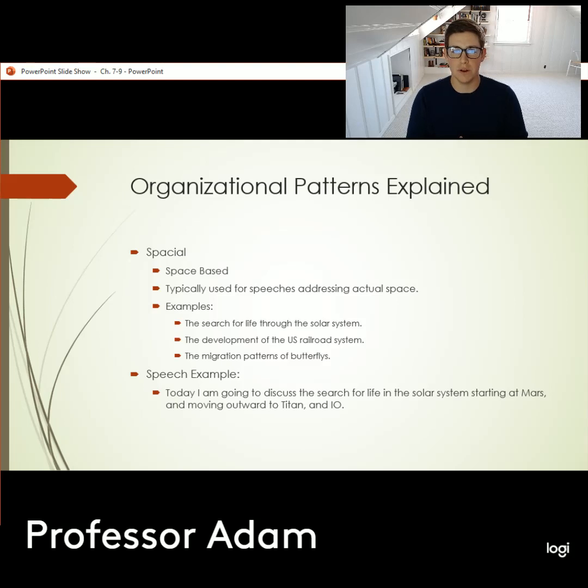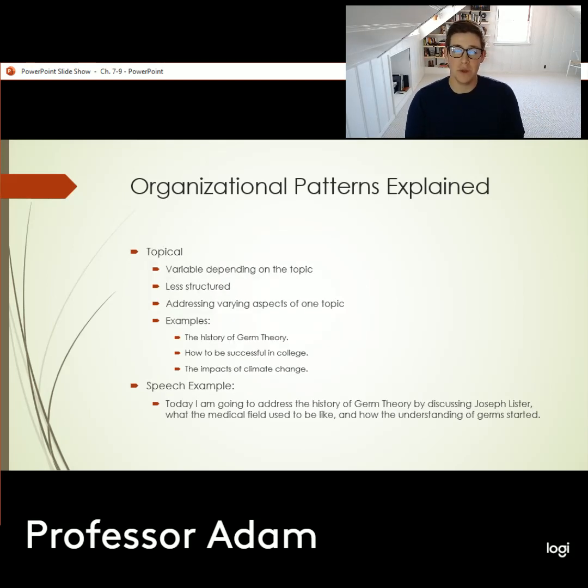Another example here could be the migration patterns of the monarch butterfly. We start from one point to another point to another point to another point, and as I work through that migration pattern, we make little stops along the way, kind of like a tour guide, or if you're on a trip, you're going to make little stops along the way to gather some information, to learn, to maybe take a break, something along those lines. But at each point, we're moving through space, so it would be very similar to that.